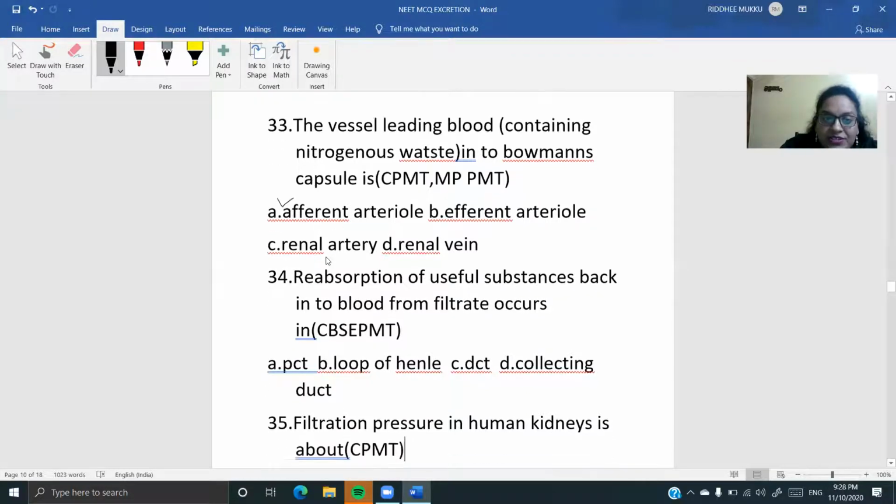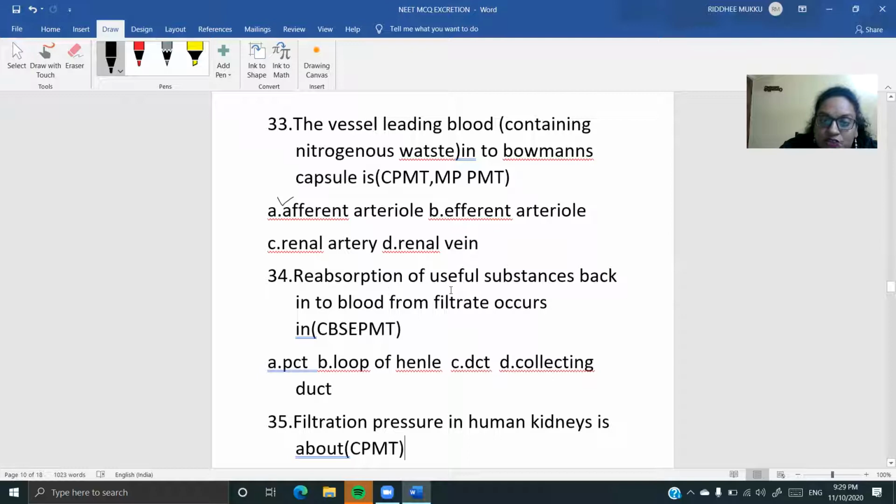Okay. Next question क्या है देखिए यहाँ पर, reabsorption of useful substances back into blood from the filtrate occurs in where? Maximum reabsorption कहाँ हो रहा है? आपके proximal convoluted tubule में.